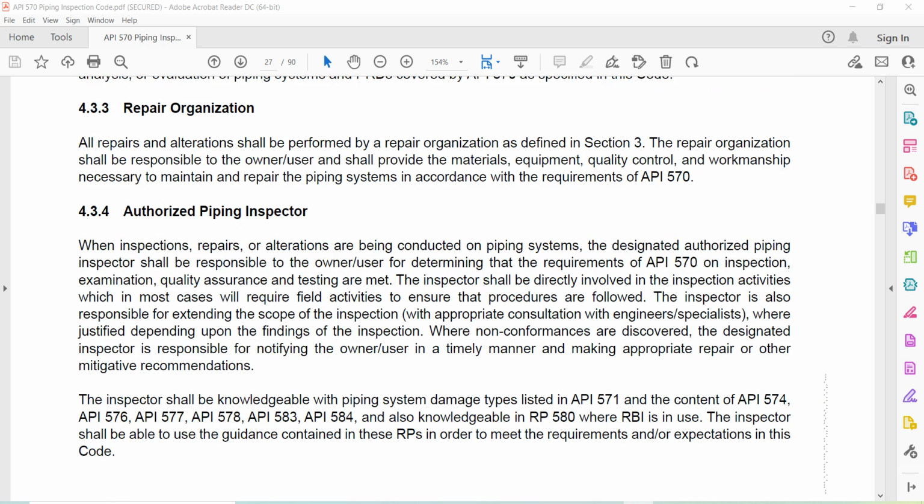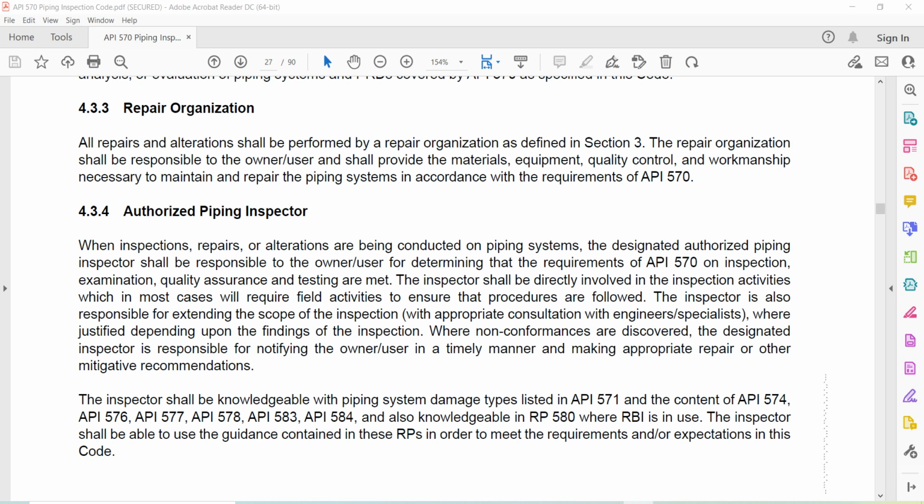Authorized piping inspector. With inspections, repairs, and alterations being conducted on piping systems, the designated authorized piping inspector shall be responsible to the owner-user for determining that the requirements of API 570 on inspection, examination, quality assurance, and testing are met. The inspector shall be directly involved in inspection activities, which in most cases will require field activities to ensure that procedures are followed. The inspector is also responsible for extending the scope of inspection with appropriate consultation with engineers and specialists, where justified depending upon the findings of the inspection.